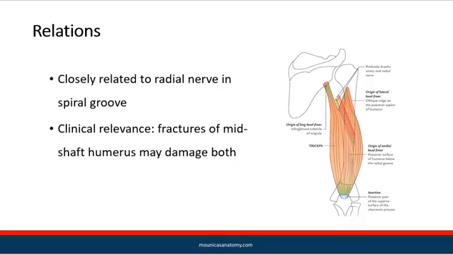Relations are it is closely related to radial nerve in spiral groove, and in the fractures of mid-shaft humerus, radial nerve and profunda brachii artery both will be damaged.